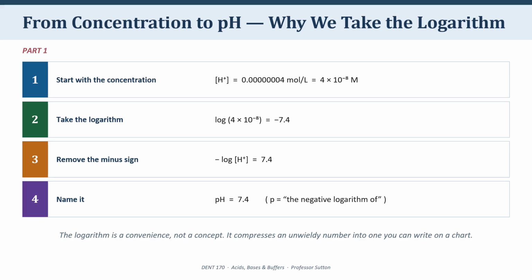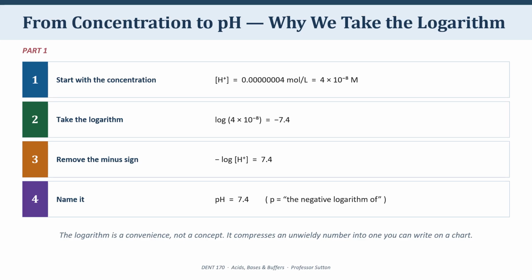Step 3. Since nobody likes to work with negative numbers on a chart, the minus sign is moved across. So the pH is defined as the negative log of the hydrogen ion concentration, and that equals 7.4. Then the name is given. The lower p means the negative log of, so pH means the negative log of hydrogen ion concentration, which gives pH equals 7.4.